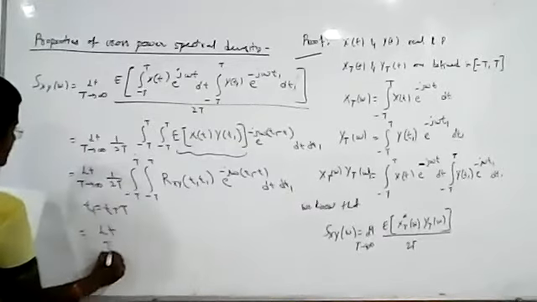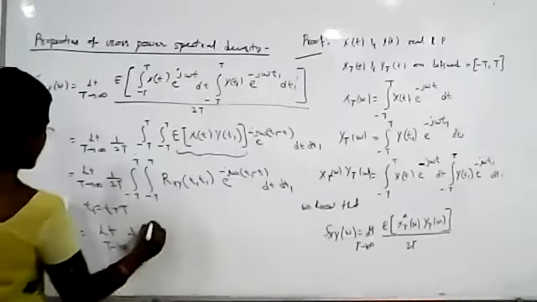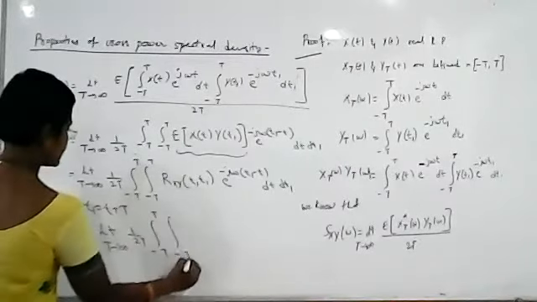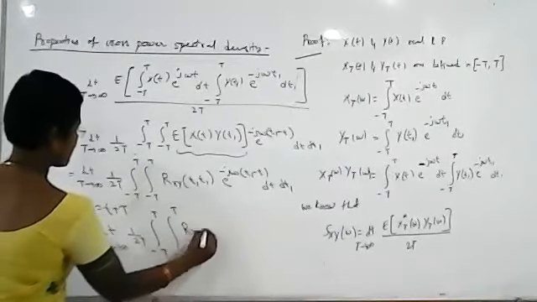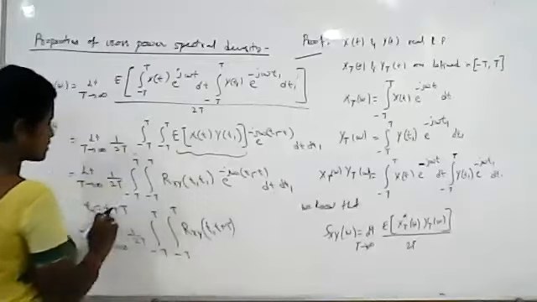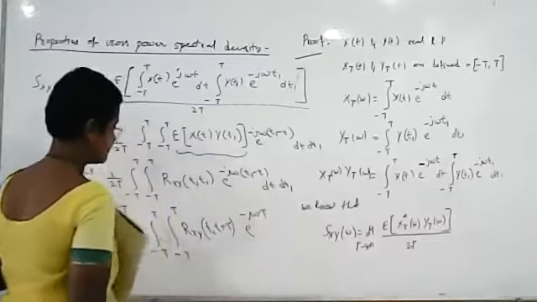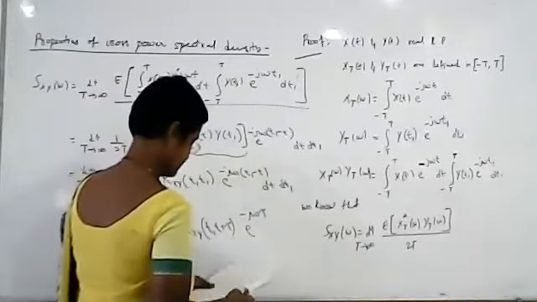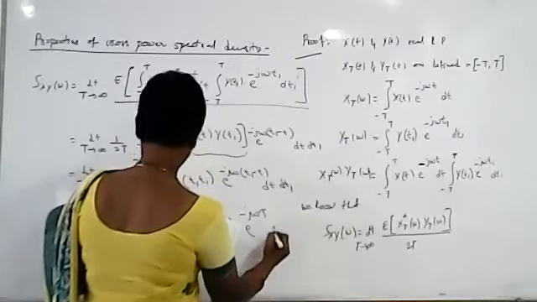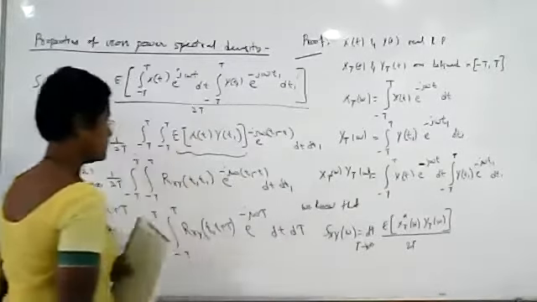It is limit T tends to infinity, 1 by 2T, integral minus T to plus T, integral minus T to plus T, Rxy of t comma t plus tau. Here t1 is t plus tau. So what we get here is e power minus j omega tau, dt d tau.